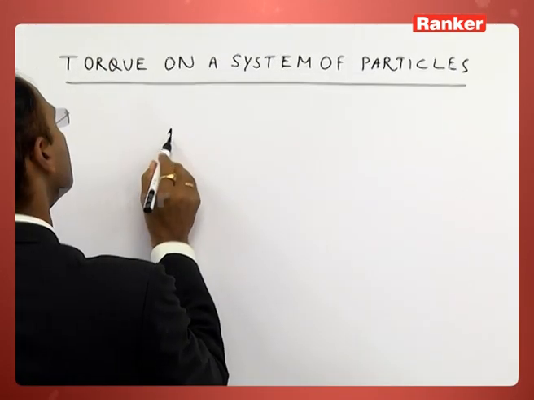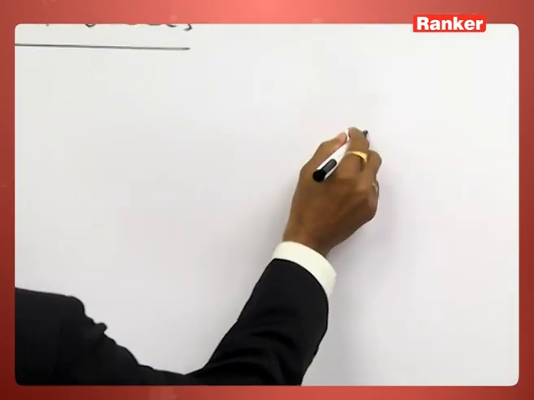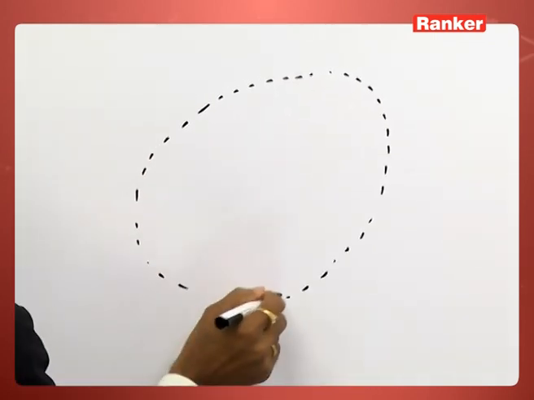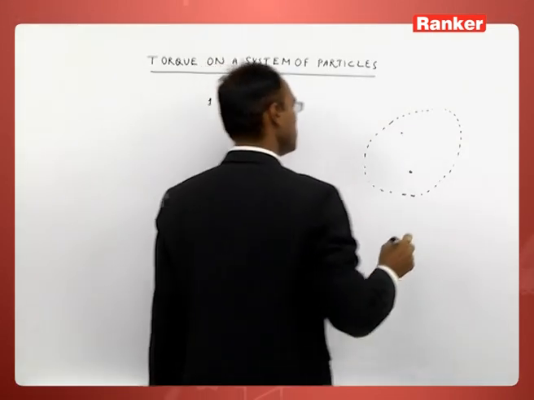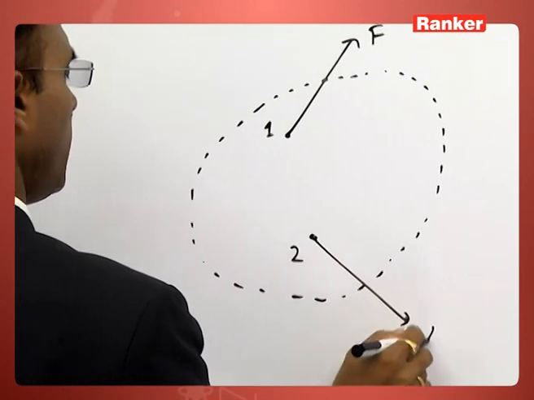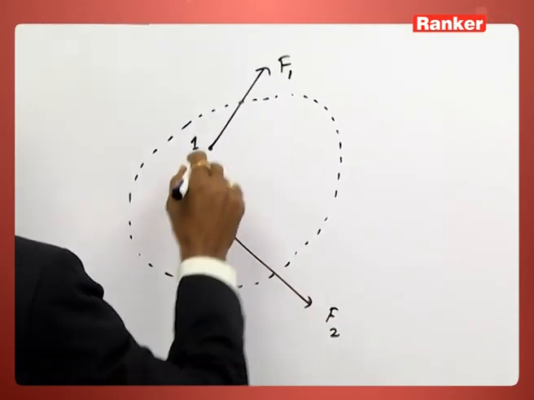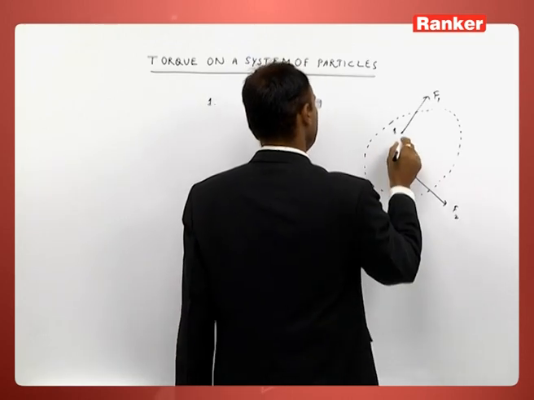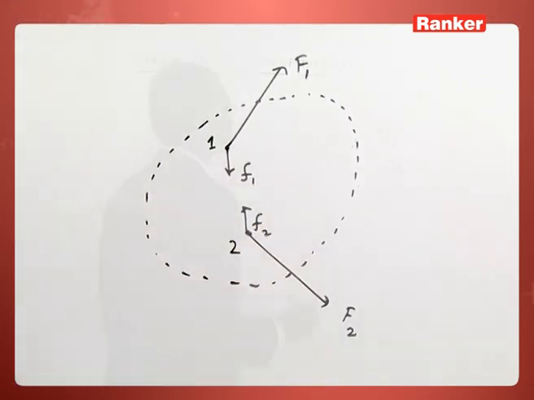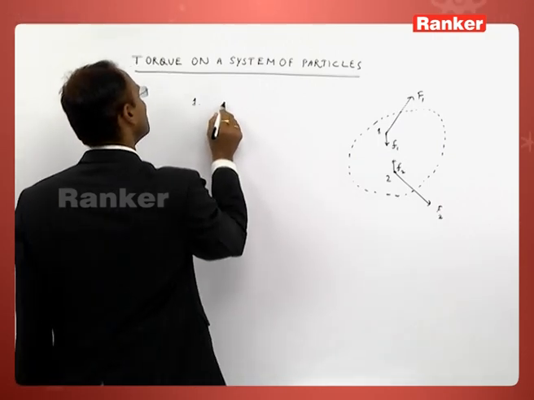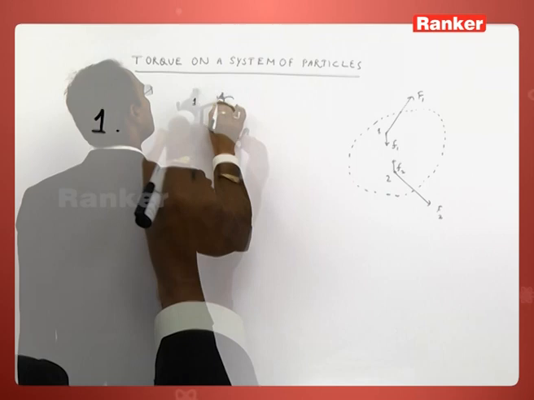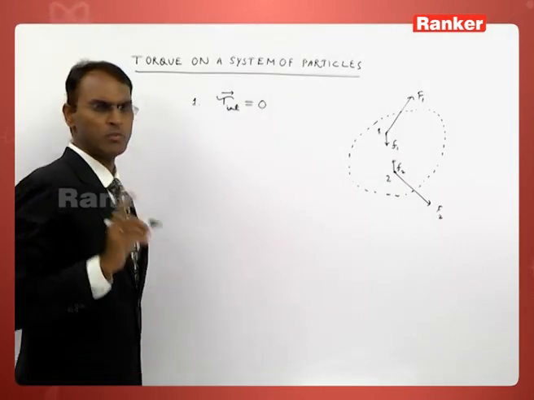Concept number one: if a system has two or more particles, and they are acted upon by external forces, so also the internal forces, the sum of torque produced by the internal forces, that is called internal torque, is equal to 0. This is number one concept.